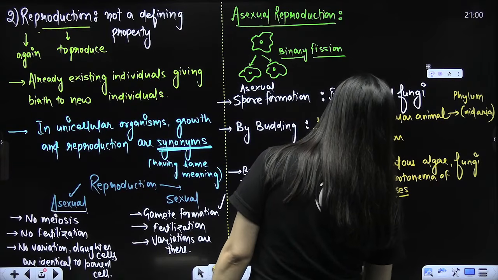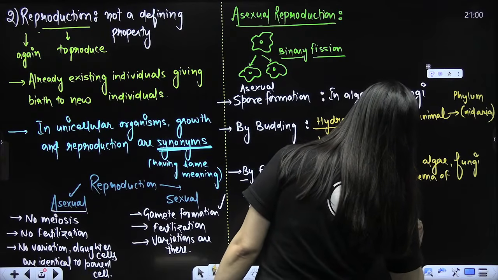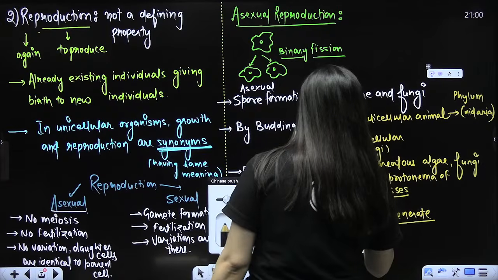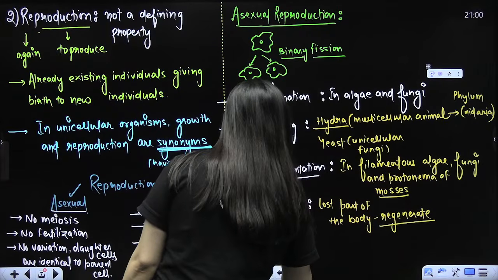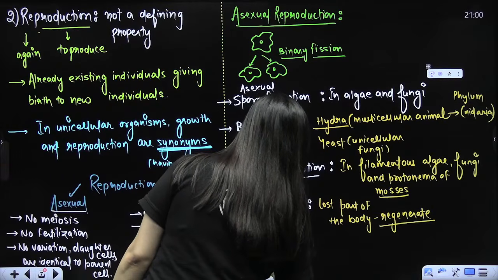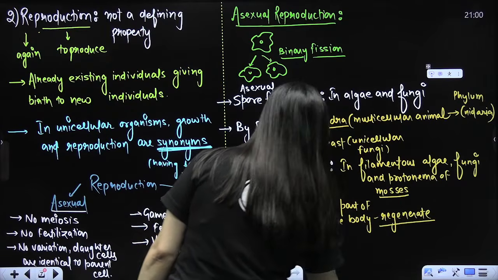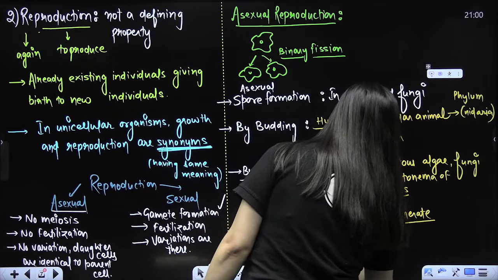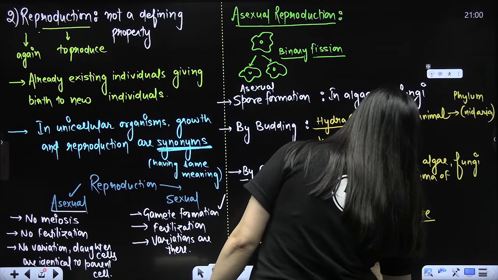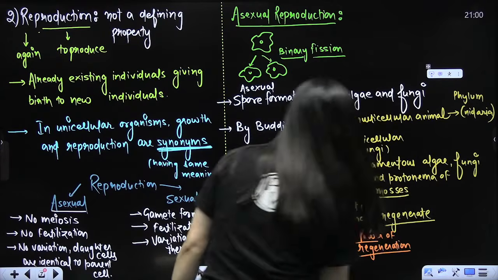Lost part of the body regrow. So re means again, generate, to grow, regenerate, right? So which example do we have here? We have planaria. Remember planaria, also known as Dugesia. It has a great power of regeneration. It's a flatworm, right? It has a great power of regeneration. The lost part will regrow. So that is what we have to remember.